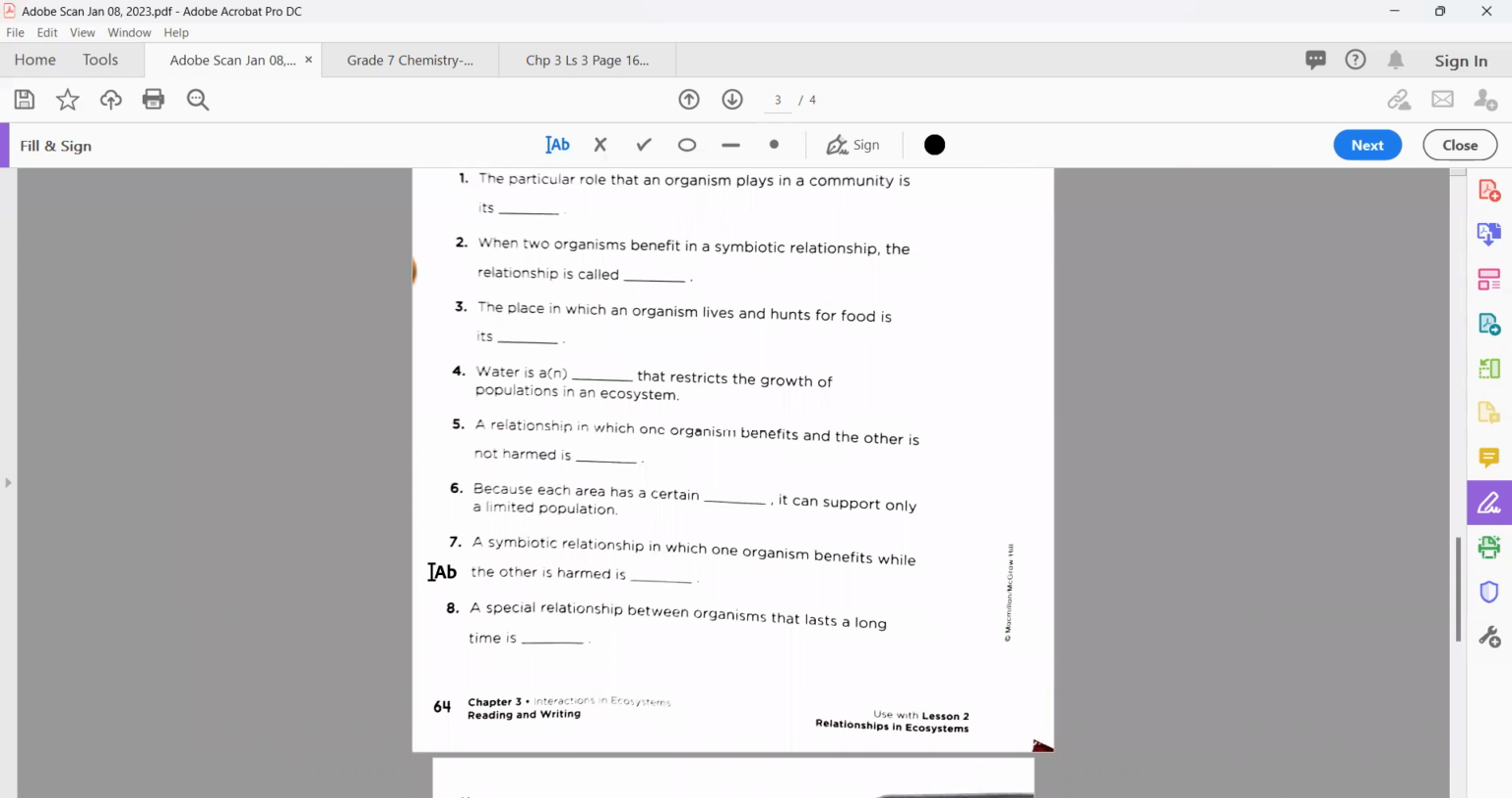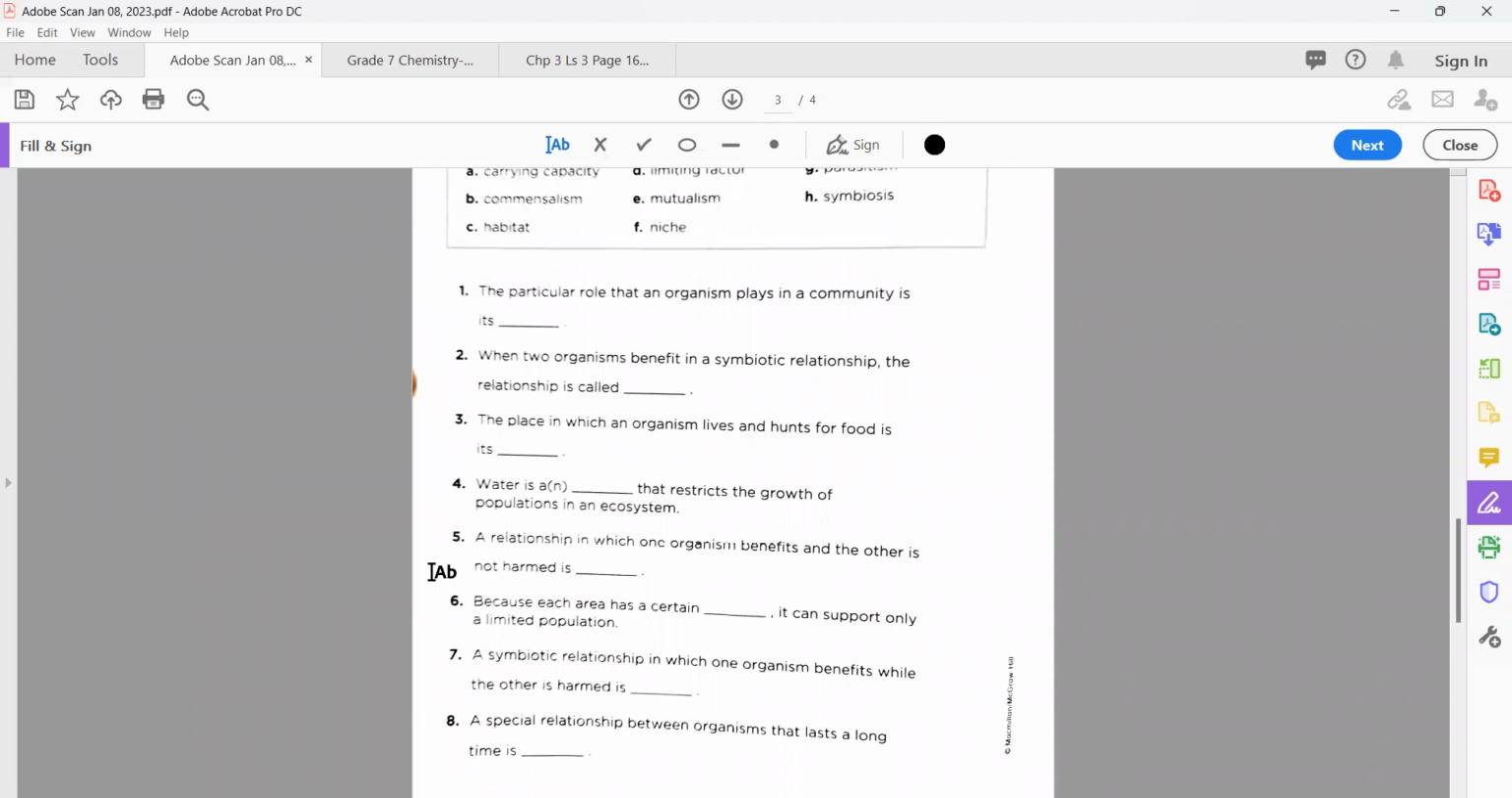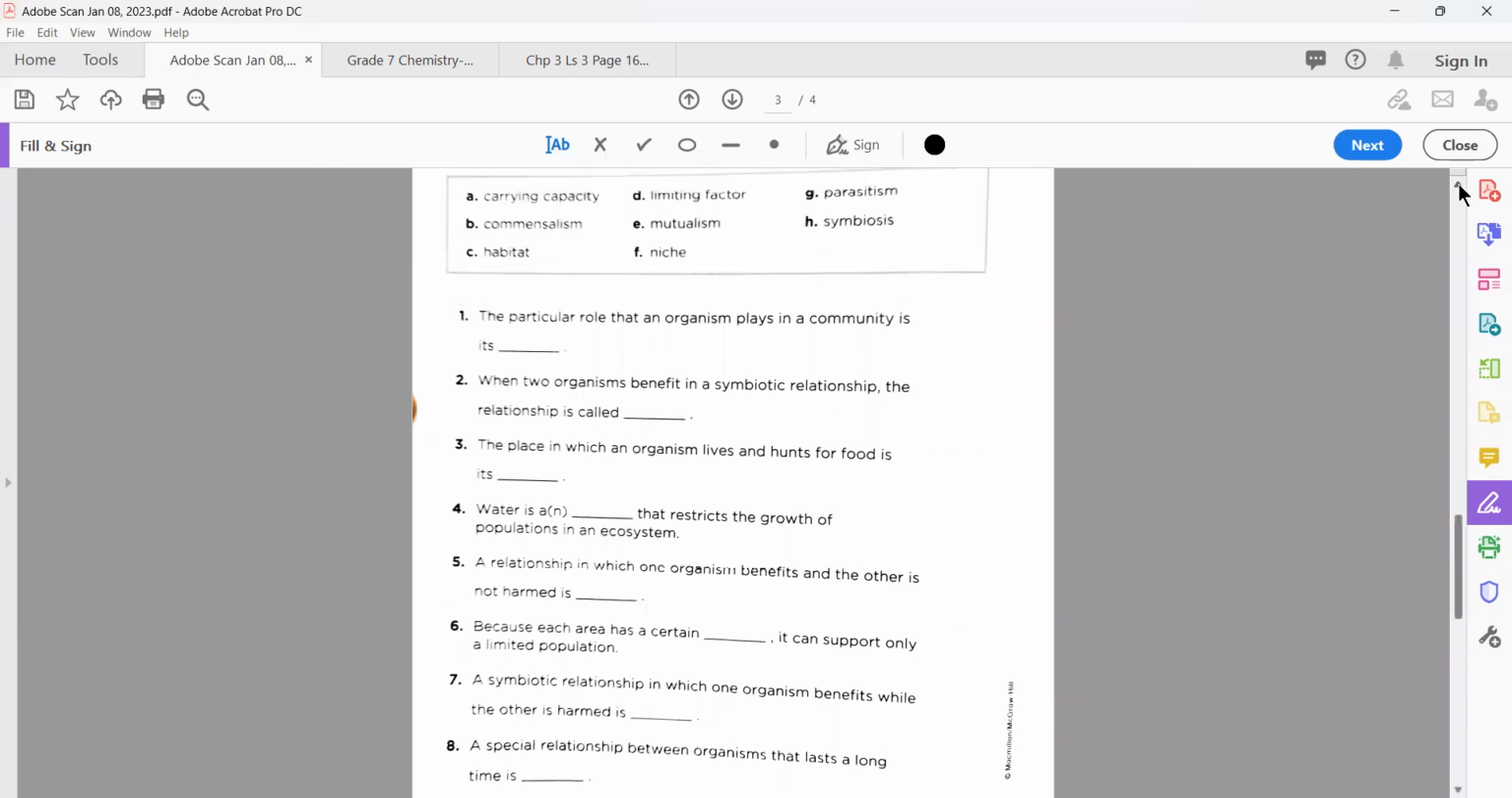Okay. Now, then we move to your workbook page number 64. Yeah, this is your workbook page number 64. So let's start to do it. But be careful. The options are present at the top of this page. So we are just going to find the best one here. Okay, one minute. So the first statement, the particular role that an organism plays in a community is its dash. So the first, you can choose here, the correct option is F. F means to say what you have here.